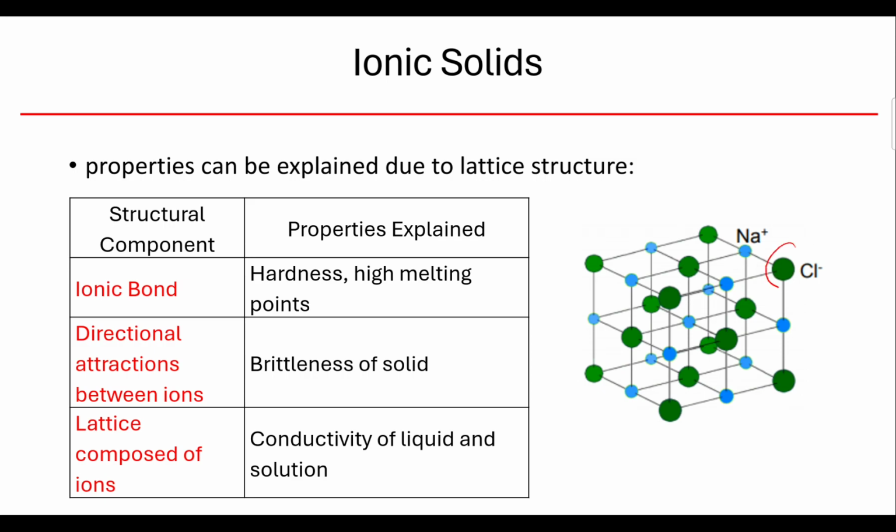So if my chloride ion here is being attracted in a direction, that's called a directional attraction, and it's being pulled in that direction and held there. So as a result, if I were to strike this to try and cleave it off, it would take a lot of energy.